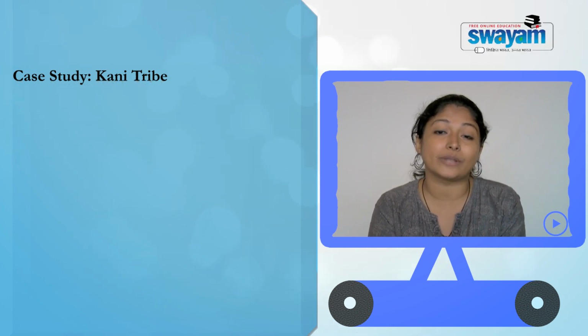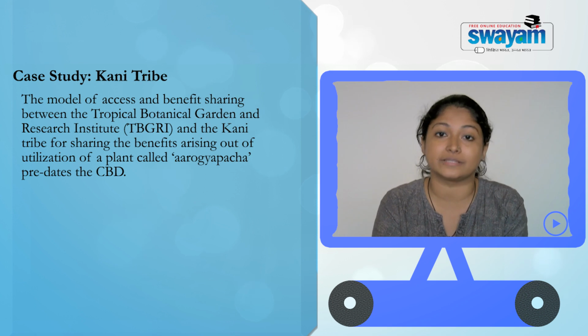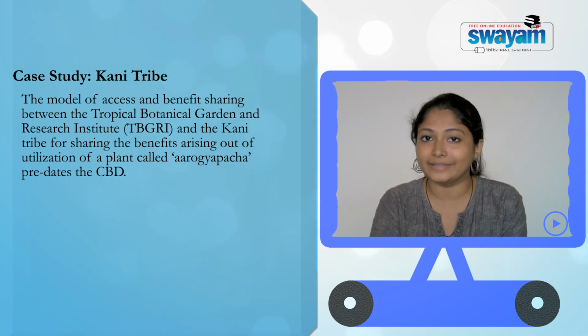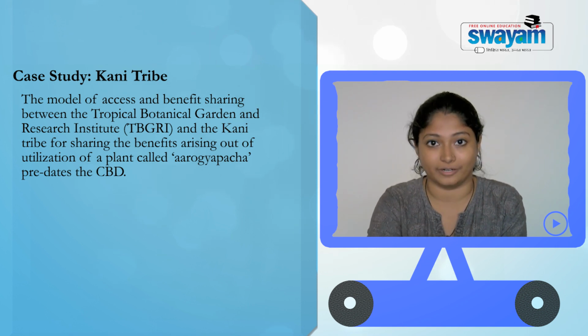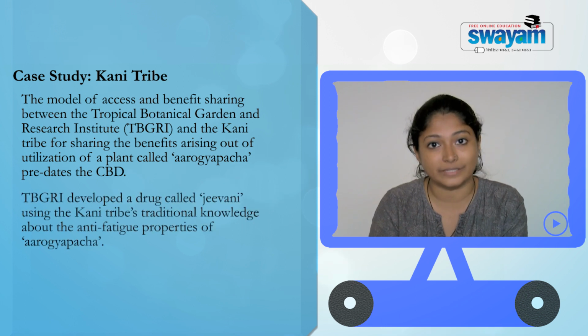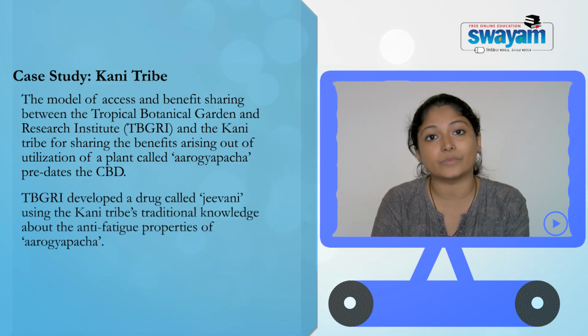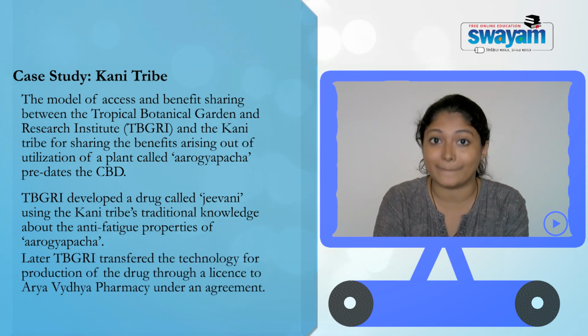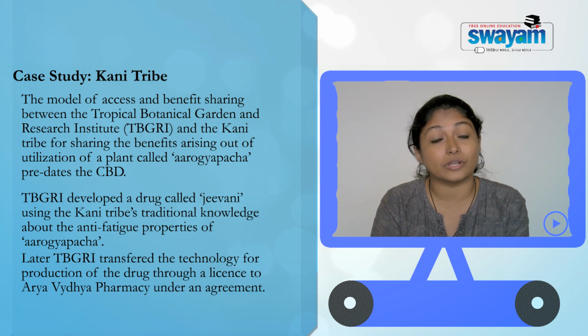So in the Kani tribe case, what happened? It happened much before the CBD and all. There was no provider country or other countries; it happened within the country. The Kanis are small tribal groups in southern India, and they had a particular traditional knowledge about a plant called Arogya Pacha.